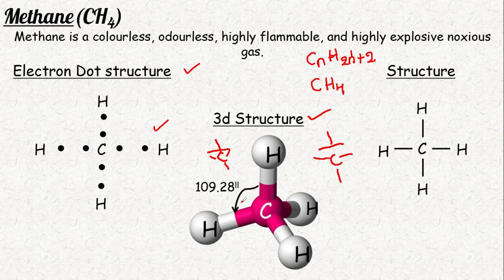The angle between 2 hydrogen bonds is 109 degrees 28 minutes. Here 109 degrees 28 minutes is the difference of angle between 2 hydrogens. This is the angle between 2 hydrogens, and this is a 3D structure.